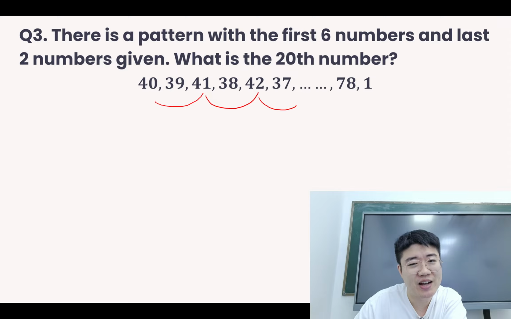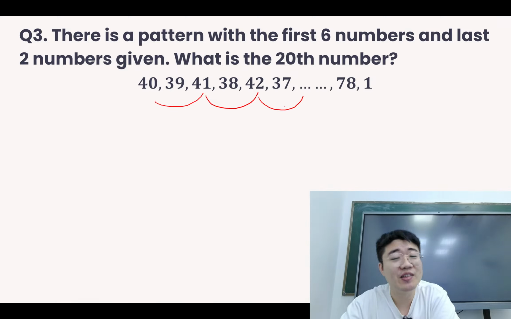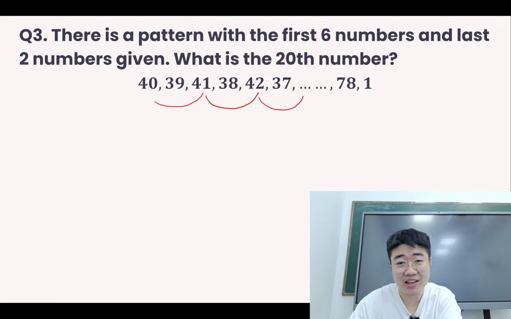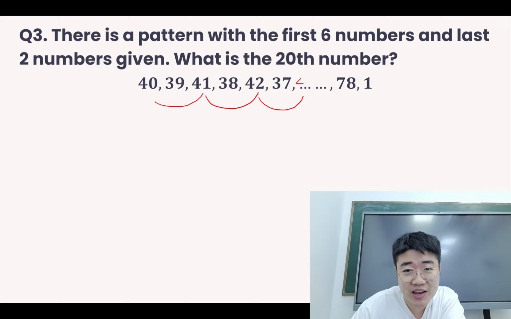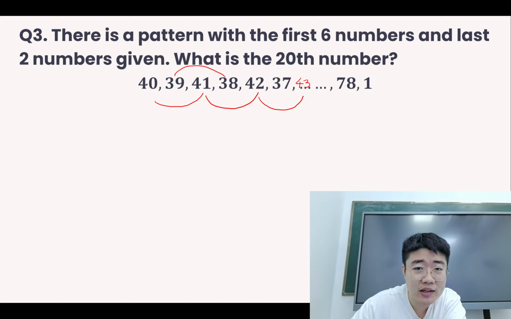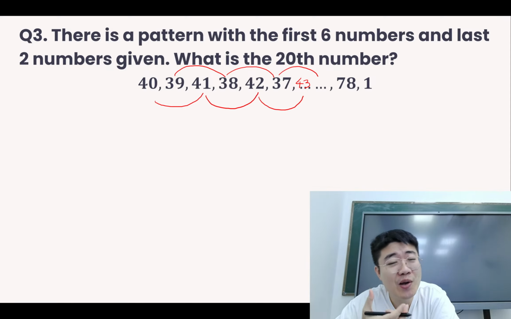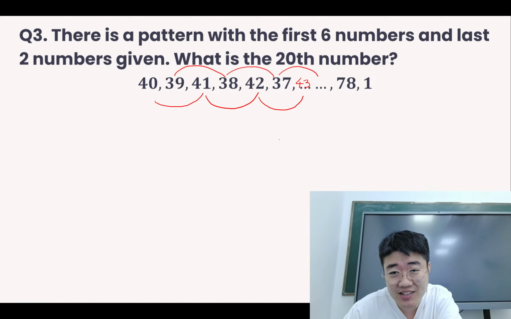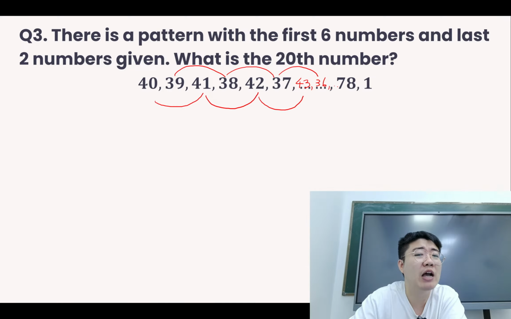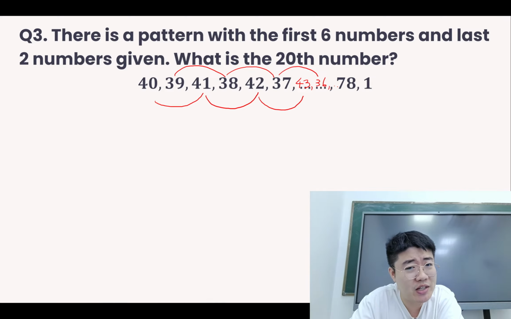So everyone, what should be the next number? This pattern is plus 1, plus 1, plus 1. So the next number, it will be 43. Okay. Number keeps on increasing. Then for the other pattern, the number is 39, 38, 38, 37. So what will be the next number, everyone? We notice that now there's minus 1, minus 1, minus 1. So the next number will be 36. Number keeps on getting smaller. So in fact, this is a mixture of 2 patterns, and they want to find the 20th number.